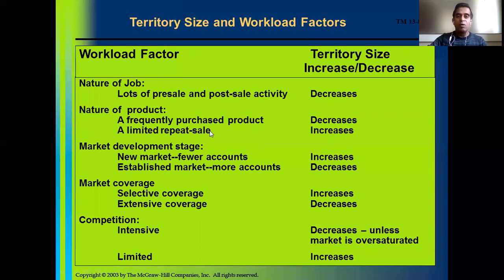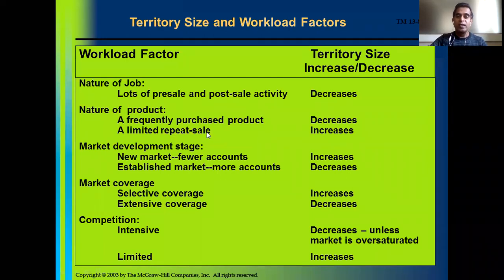The seals used in the chemical industries were supposed to be replaced once in a year. So the repeat sale was limited, only once in a year.